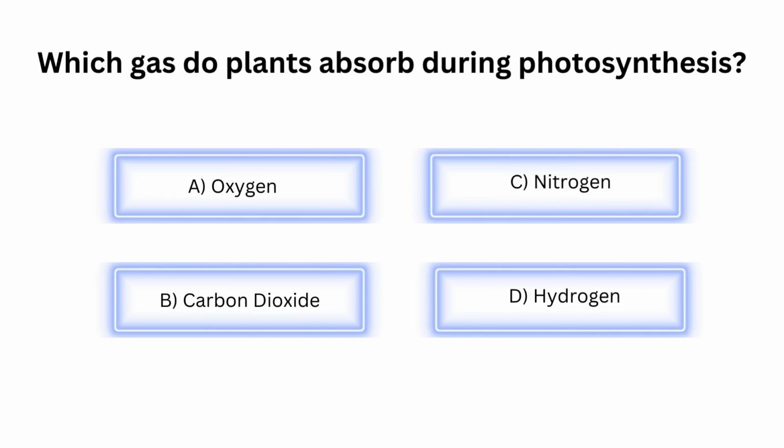Which gas do plants absorb during photosynthesis? A. Oxygen. B. Carbon dioxide. C. Nitrogen. D. Hydrogen.